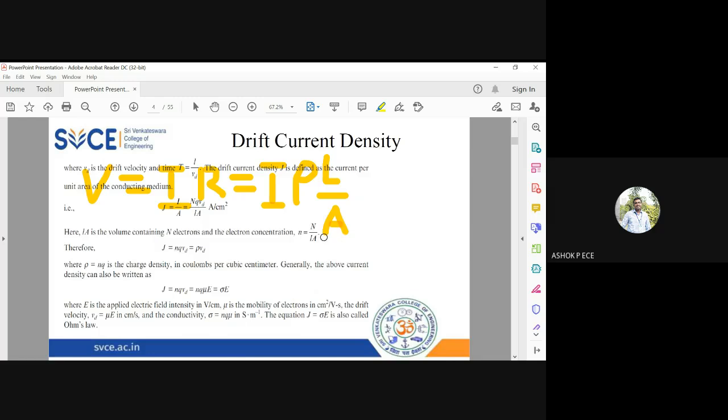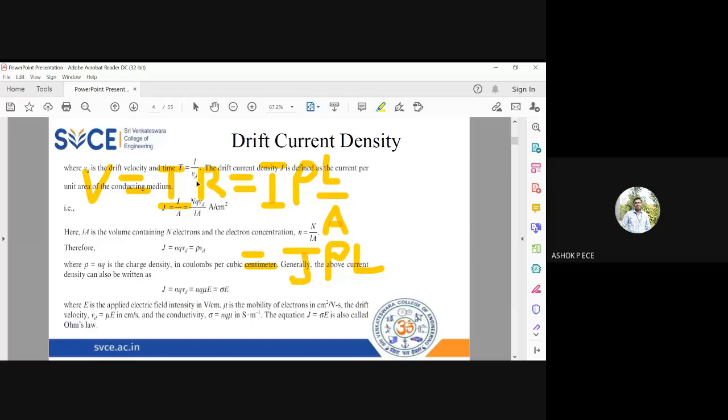Okay. So now see here, I am going to rearrange the terms. And what is I by A? We have seen just now. J. So what will this expression become? I can write this expression as J into rho into L. Clear? See, I have taken Ohm's law. I am going to demonstrate how this J is equal to sigma E is called the modified form of Ohm's law.